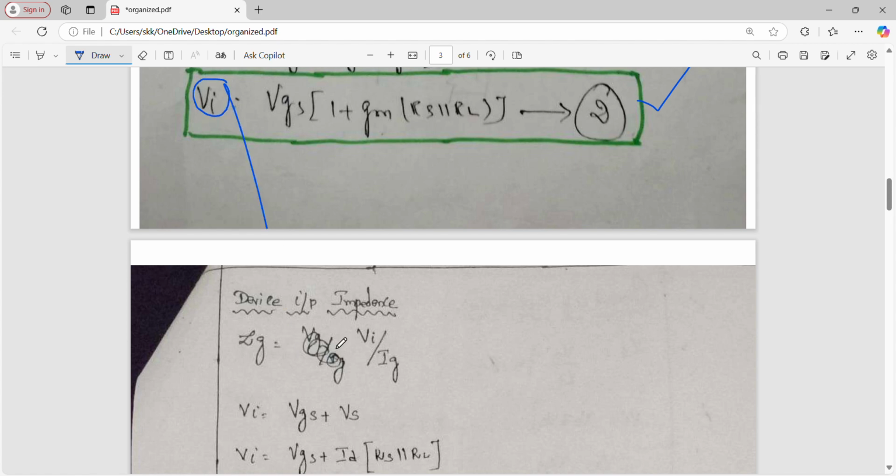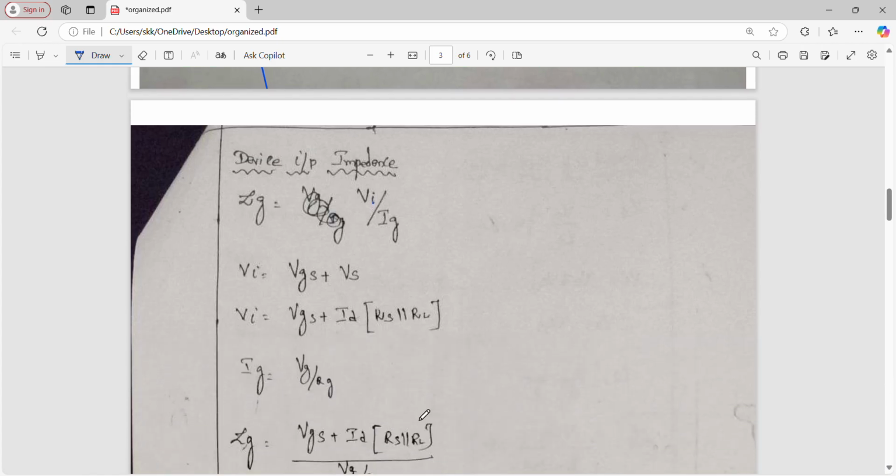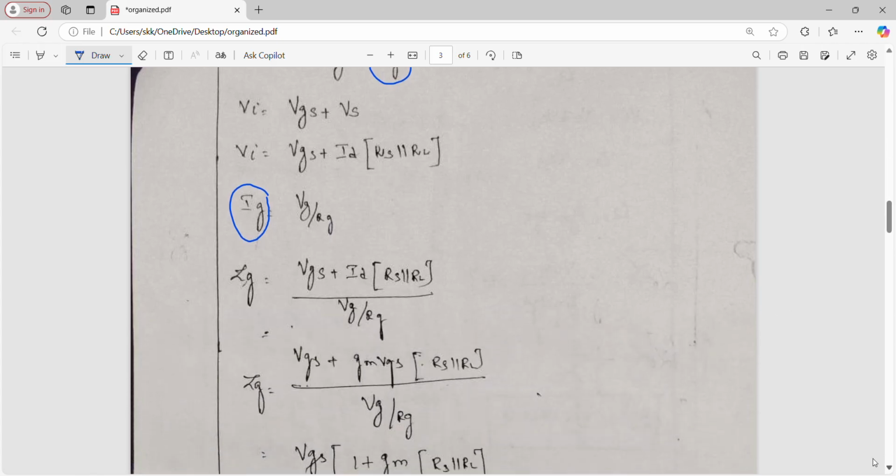So listen, இங்க என்ன கண்டுபிடிச்சோம் நம்மளுக்கு? Vi மட்டும் கண்டுபிடிச்சாச்சு இல்லையா? We find out only Vi. Now what we do? Zi is equal to Vi by Ii. That is Z is equal to V by I. What is Vi? Just நம்ம என்ன பண்ணலாம்? Substitute பண்ணிடுவோம். போச்சா முடிஞ்சு போச்சு. Vi is equal to direct substitute பண்ணிடுங்க. Then after that, what is Ii? Ii is nothing but Ig. போட்டோம் இல்லையா? Ii is nothing but Ig. What is Ig? Ig is equal to Vg by Rg.